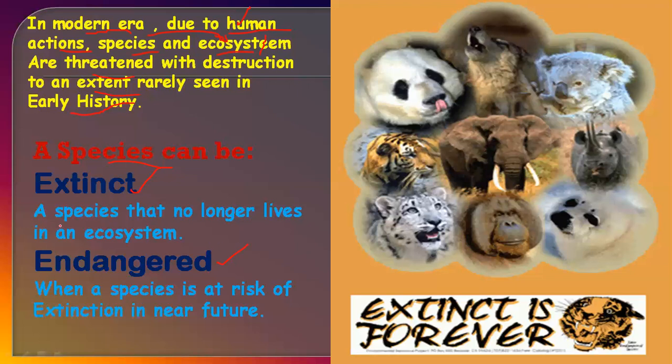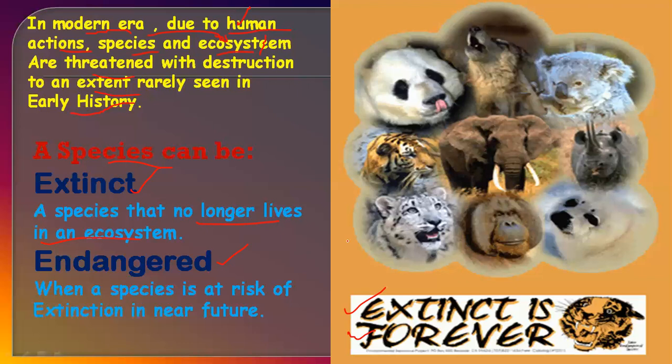Extinct means a species that no longer lives in an ecosystem. There are lots of species which are no longer present on the earth now. So what does it mean? Extinct is forever.